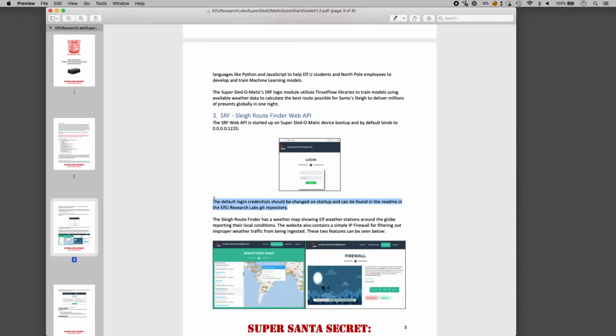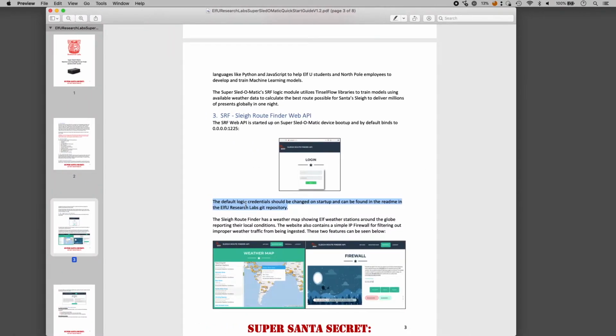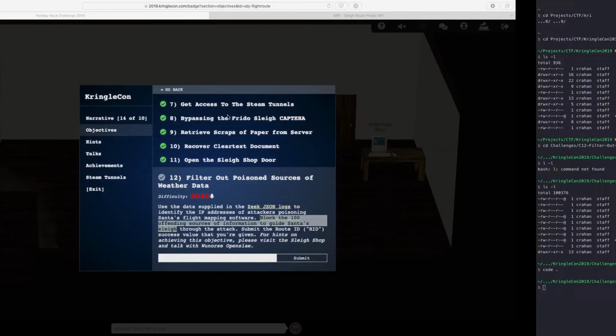Now we have absolutely no information about where that Git repository lives, but we do know what a README file in a Git repository typically looks like. That's going to be README in all caps. It's going to be a markdown file, .md. So one of the first things that we'll be able to do,